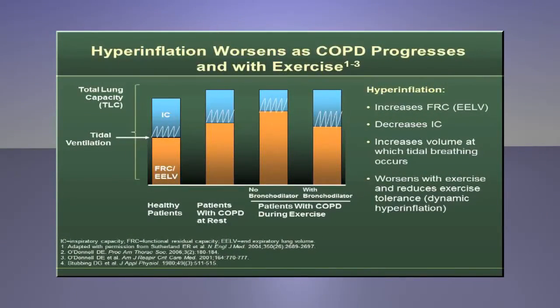Underscore that these changes will affect a patient's ability to exhale, and progressively more air will be trapped in the lung, resulting in pulmonary hyperinflation. And as COPD progresses, hyperinflation of the lungs becomes more pronounced. Hyperinflation leads to the impairment of respiratory muscle function and gas exchange and increases the work of breathing.